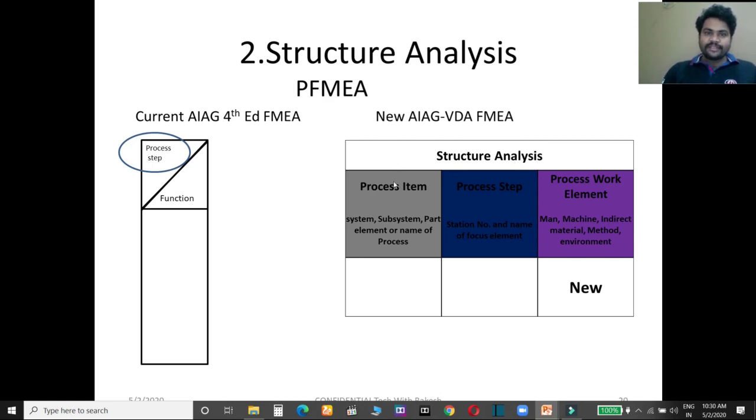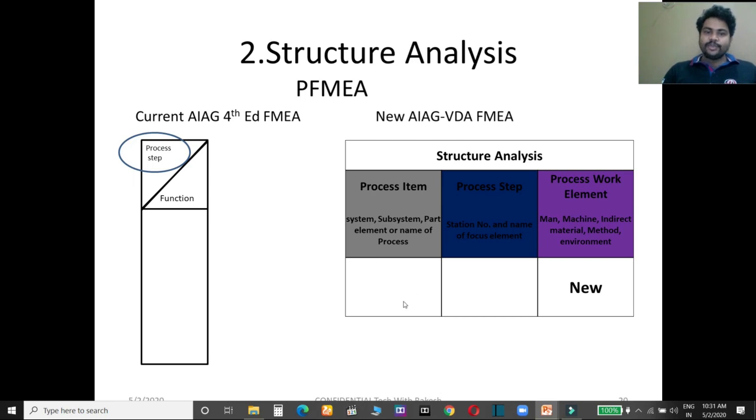In process item, you have to write the system, subsystem, part element, or name of the process. Suppose you are assembling vehicles, or take the example of assembly of a Pulsar bike. Then you write the process item as Pulsar. Suppose your company is manufacturing only an assembly of brake parts, then you write disc brake or drum brake.